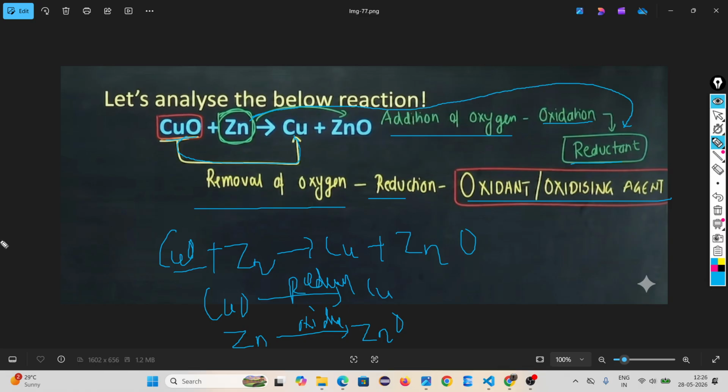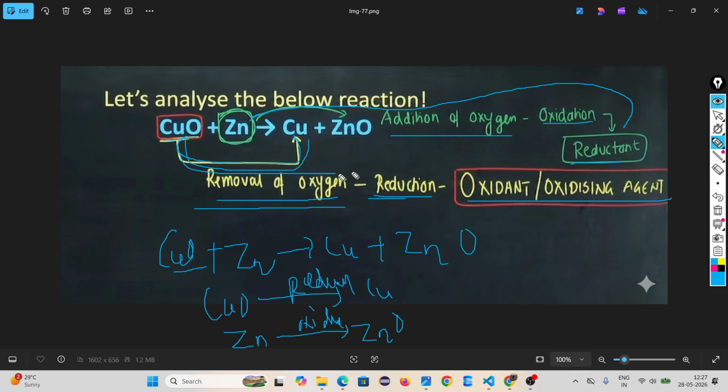Just a minute. Copper oxide to copper, this is removal of oxygen, which means reduction.